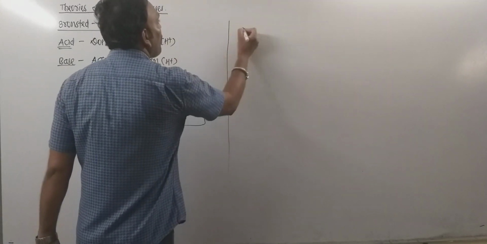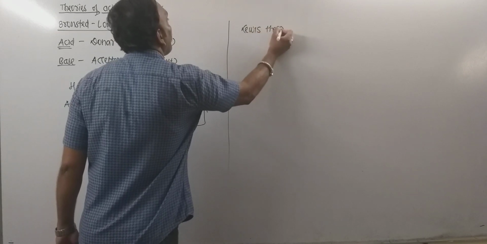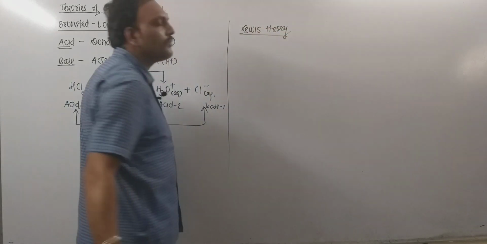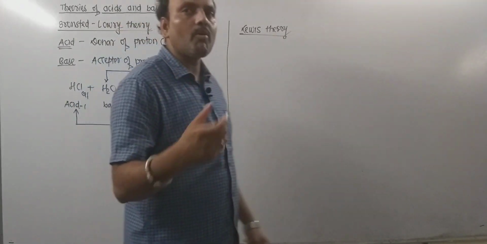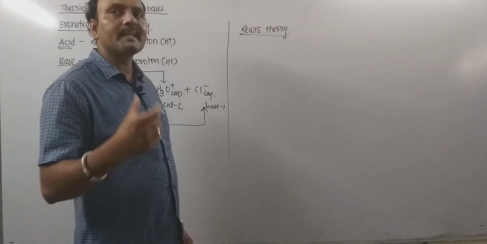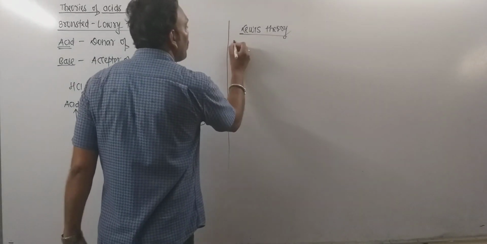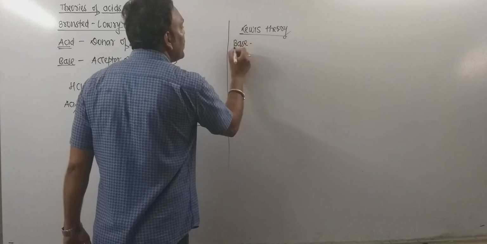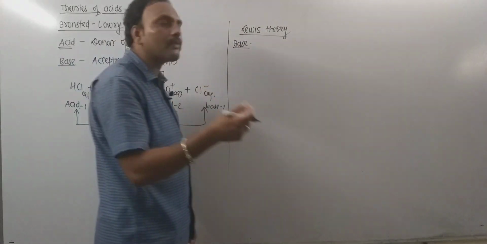Now the next very important theory, Lewis theory of acid and base. Remember, Lewis theory of acids and bases is an electronic theory. I mean electron donor acceptor theory or electron donor acceptor concept. Now, according to this theory, base is any species which has the ability to donate an electron pair.